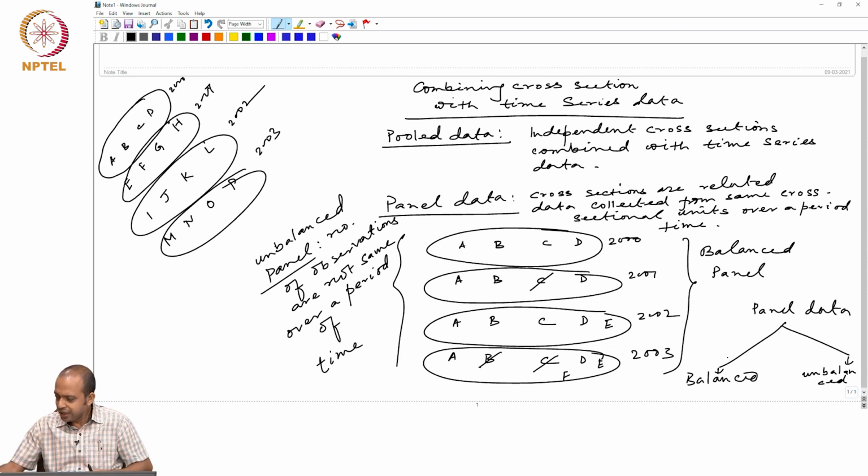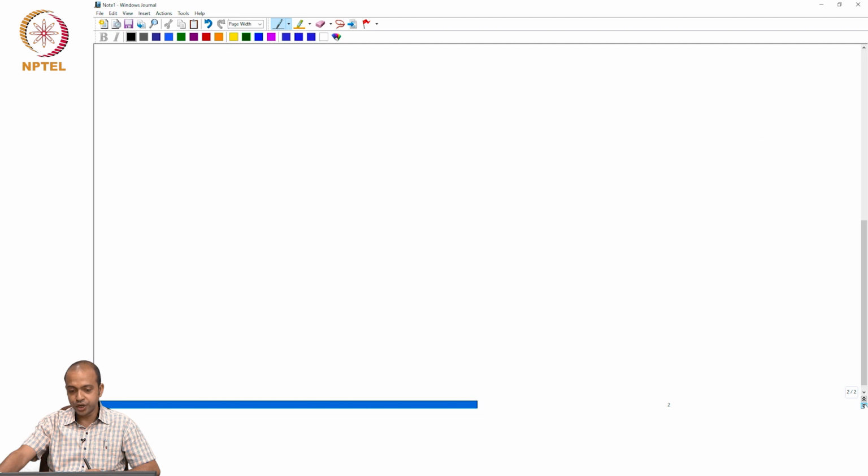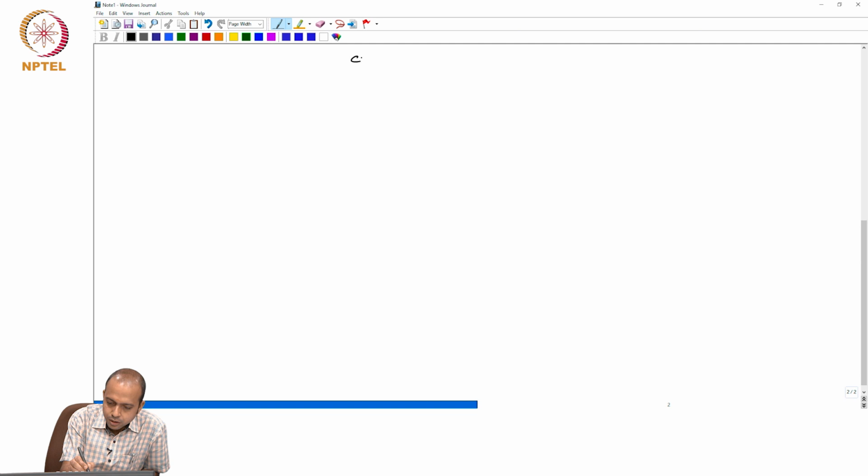Then we will try to understand another important objective of this pooled data or panel data. Let us take an example. Suppose we are interested in estimating the relationship between crime rate and unemployment rate. So, crime rate equals alpha plus beta 1 times unemployment rate.